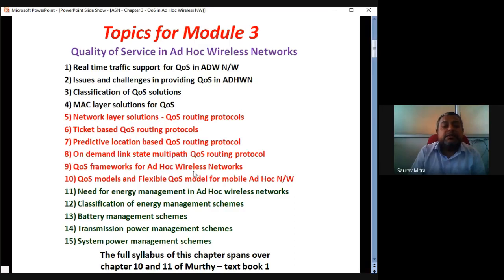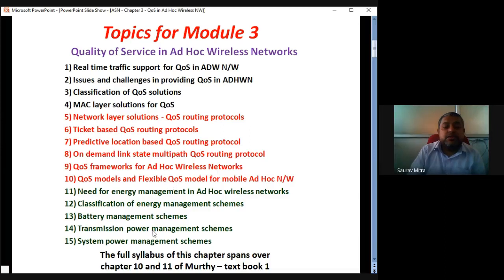Then comes a framework, that is the quality of service framework for ad hoc wireless networks. And finally there comes the QoS model and the flexible QoS model for mobile ad hoc networks. So this finishes the second part of QoS as far as module 3 is concerned. The first part, shown in black, is mainly the introduction and MAC layer QoS. Then come the different network layer QoS solutions, three different protocols, then the QoS framework and QoS models for flexible QoS.